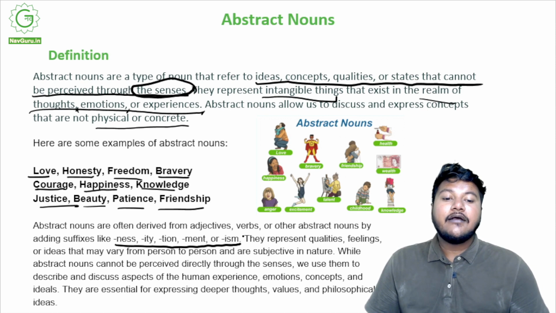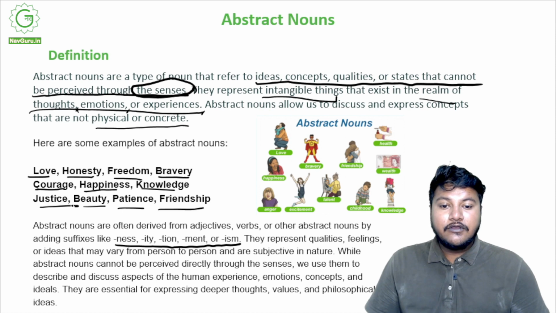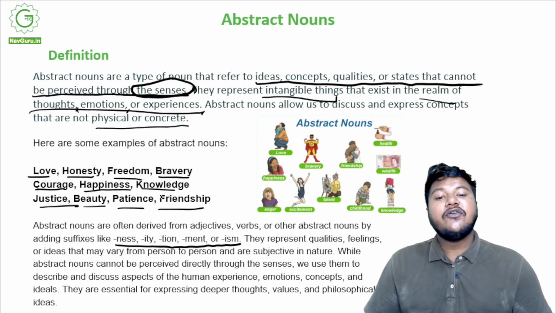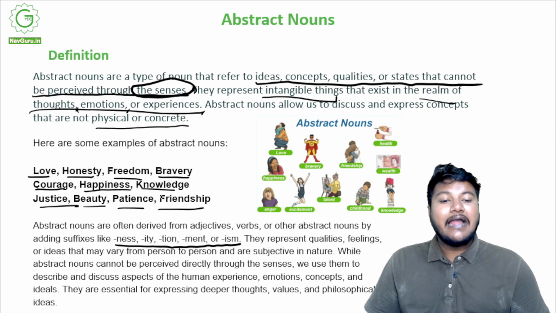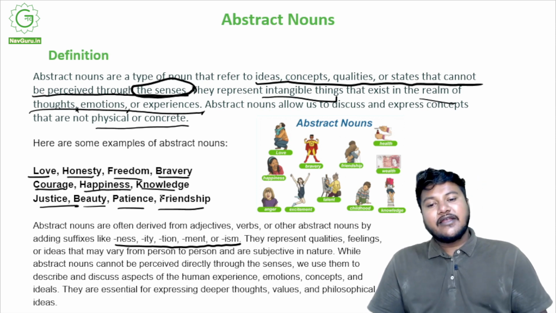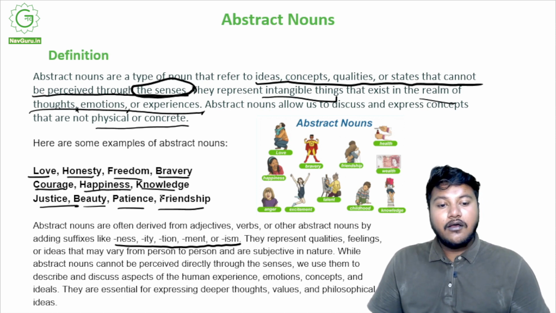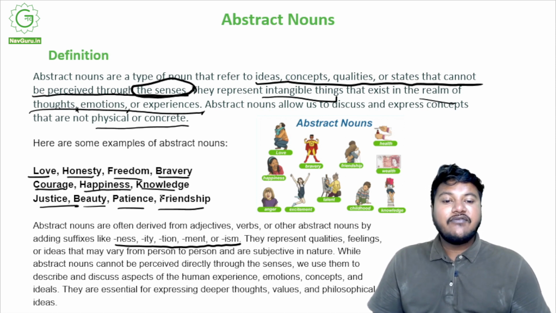So when you add stuff to it, friendship is right here, right? And then we have happiness, justice, honesty, bravery, freedom. It is very common that when you add these suffixes to adjectives or verbs or other abstract nouns, you get new abstract nouns. They represent qualities, feelings, or ideas that may vary from person to person, and they are very subjective in nature, right? Abstract nouns cannot be perceived directly through the senses.